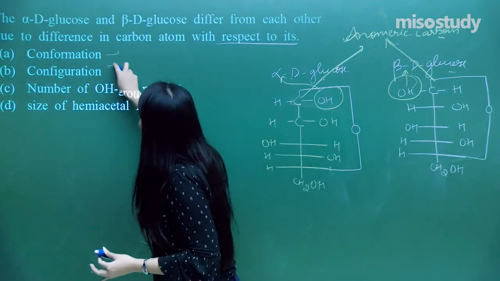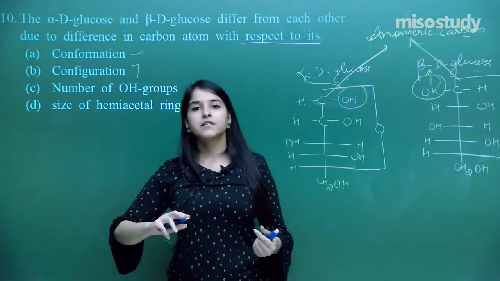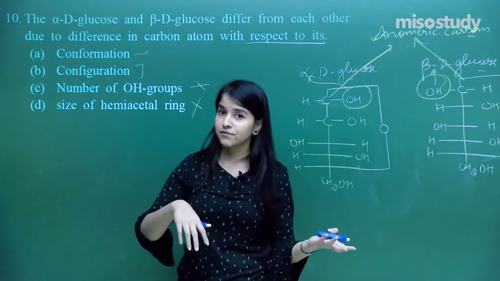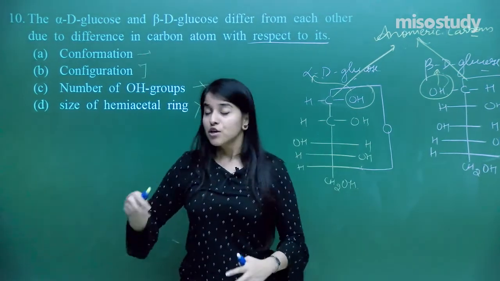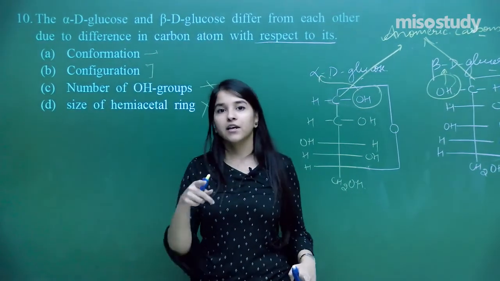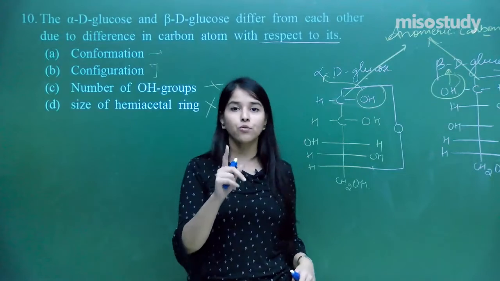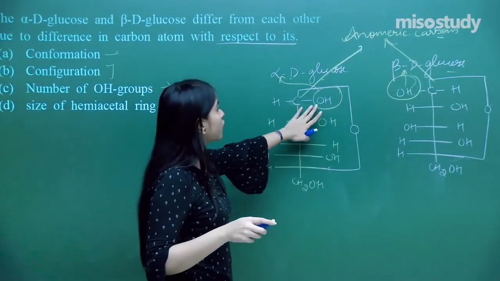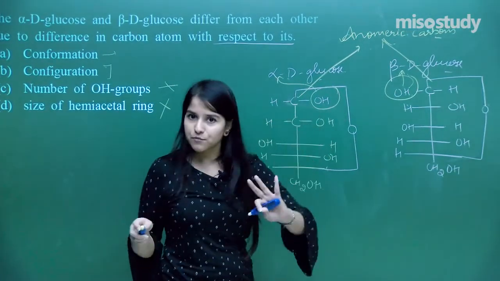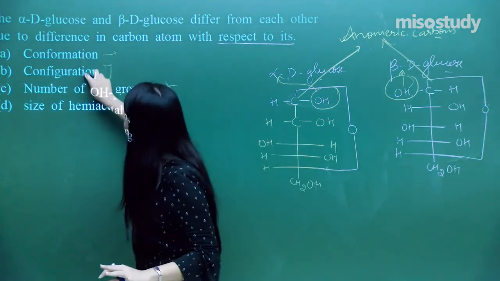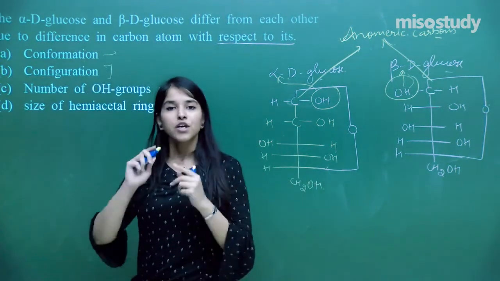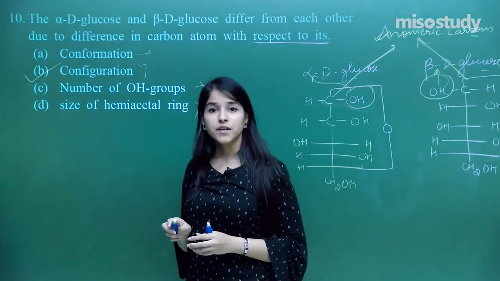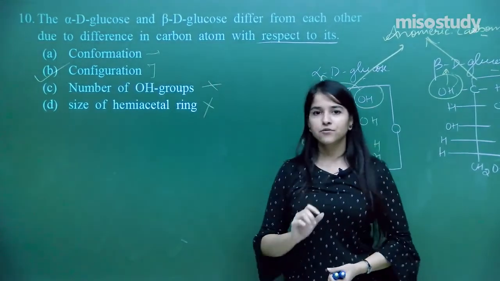But if you see the configuration, what is configuration? That is concerned about the arrangement of one particular group, whether it will be right or left, whether it will be cis and trans. So configuration we have done in the case of geometrical isomerism. I hope you all have recalled the concept. So on the basis of that, I have got configuration as my answer, but not conformation. So do not get confused between the two terms. You must be having clarity about the concept. So B is the answer over here. I hope everybody has followed me.